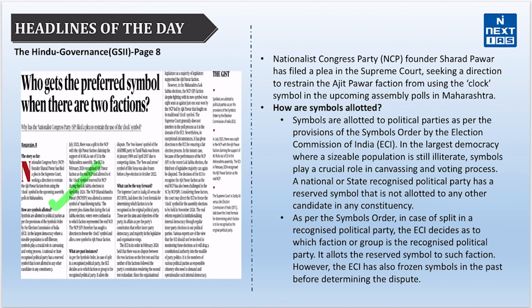As per the Symbols Order, in case of a split in a recognized political party, the Election Commission of India decides as to which faction or group is the recognized political party. It allots reserved symbols to such a faction. However, the Election Commission of India has also frozen symbols in the past before determining the dispute. The Supreme Court may also refer to the three-test formula, which was established in the 1971 Sadiq Ali case to determine the recognized faction, and the three-test formula includes party aims, adherence to party constitution, and legislative majority. Experts also suggest that real reform is needed in internal democracy within political parties, advocating for regular internal elections without Election Commission oversight to avoid entangling constitutional authority in party politics.